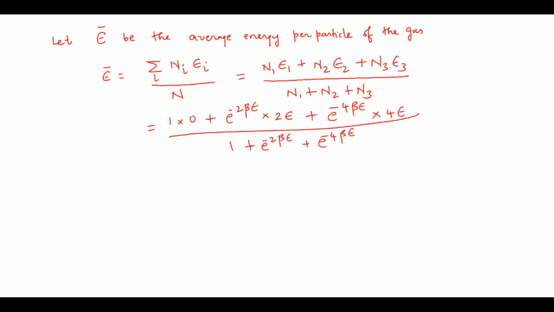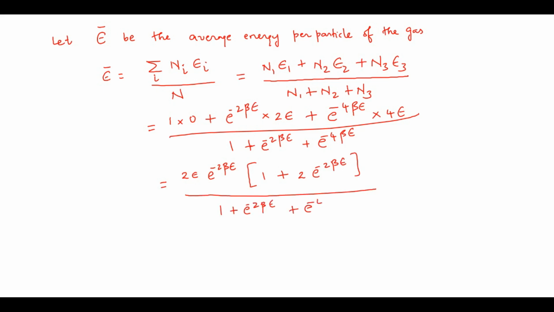So this is what you will get. Okay, so let us simplify this. Among these, we can take 2 epsilon common and 1 e power minus 2 beta epsilon outside. You will get 1 plus 2 e power minus 2 beta epsilon, whole divided by 1 plus e power minus 2 beta epsilon plus e power minus 4 beta epsilon.